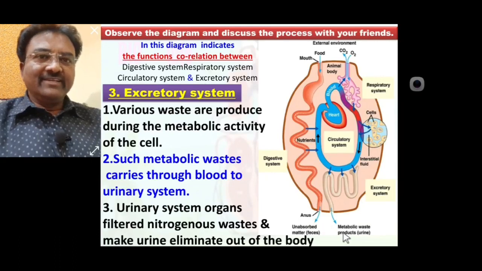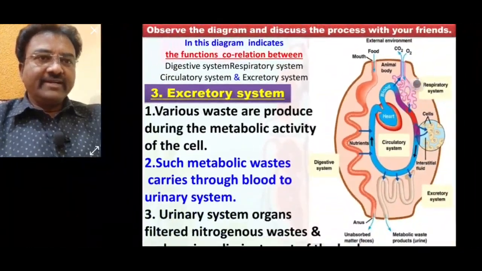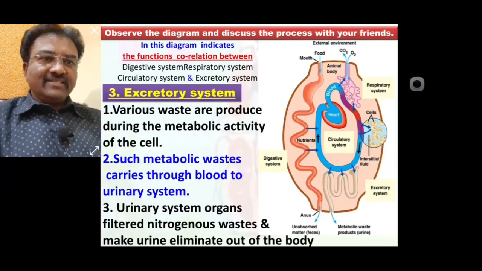Up to this we discussed in detail all four different systems like digestive system, circulatory system, respiratory system and excretory system, which are interconnected with each other, especially through circulatory system. So this diagram indicates the functions correlated between digestive system, respiratory system, circulatory system and excretory system. To this, today's lecture is completed.